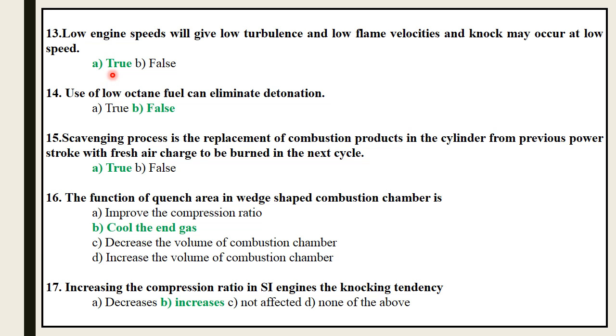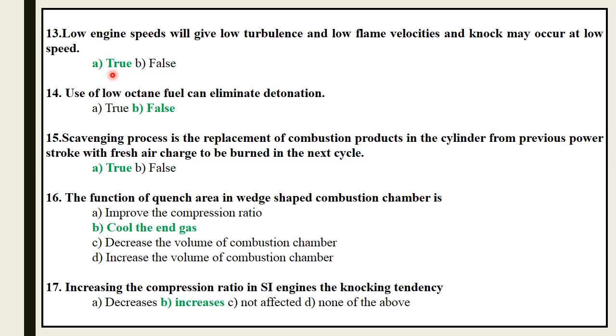Turbulence of the mixture increases with increasing engine speed. Flame speed also increases almost linearly with the engine speed.